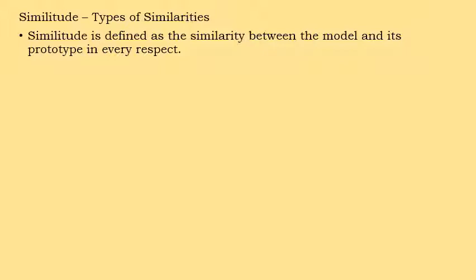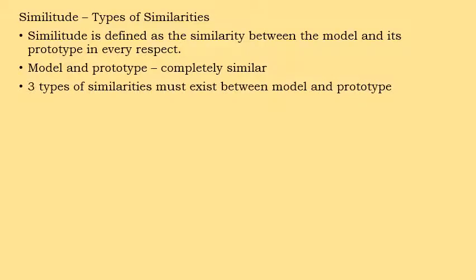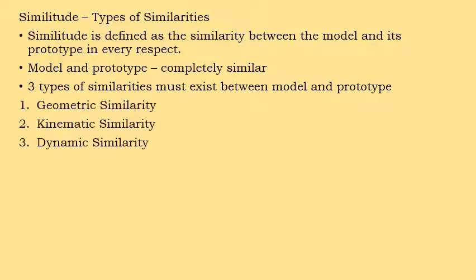So the similarity is between the model and prototype in all its aspects. There are three types of similarities between the model and prototype: the first is geometric similarity, the second is kinematic similarity, and the third is dynamic similarity.